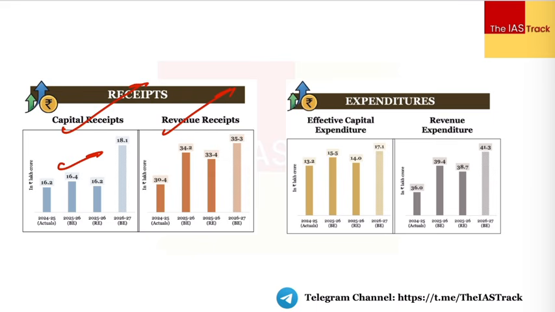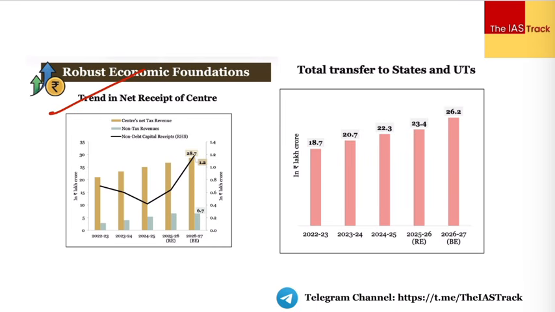Next thing is the expenditure, effective capital expenditure, which is again more or less on a straight trajectory. And then we have the revenue expenditure, which is again increasing. If you have increasing revenue expenditure, what it means is the government expenditure on routine tasks is also increasing. Then we have the trend in the net receipts of the center.